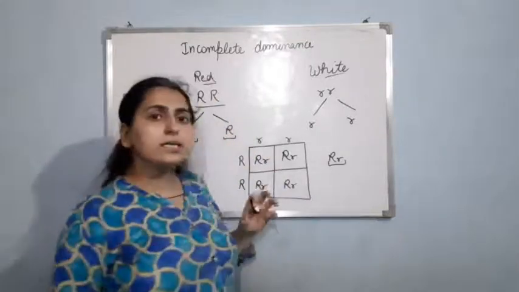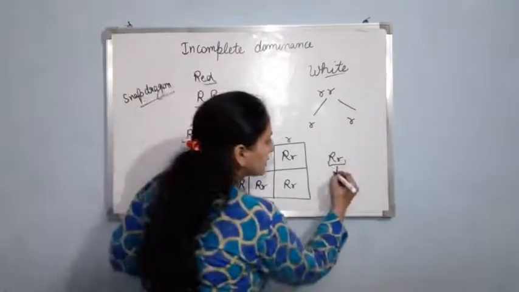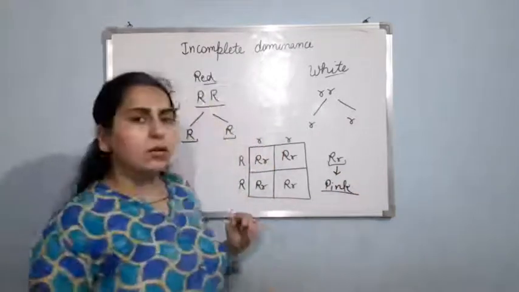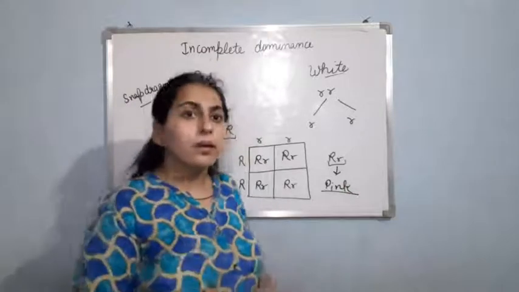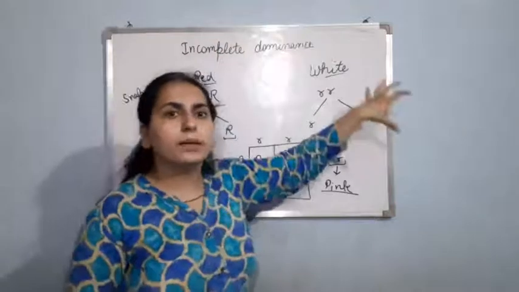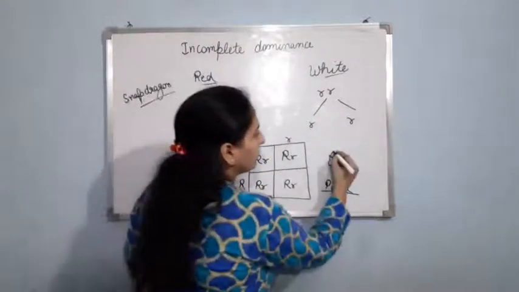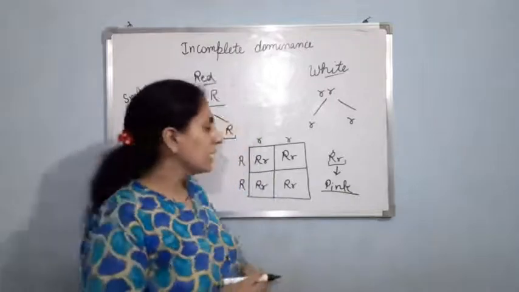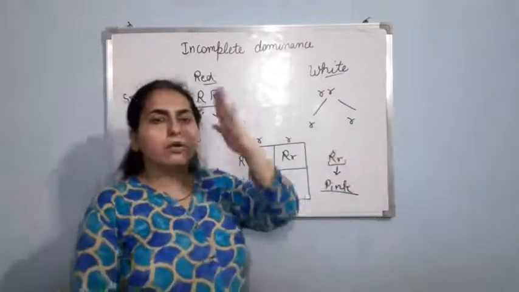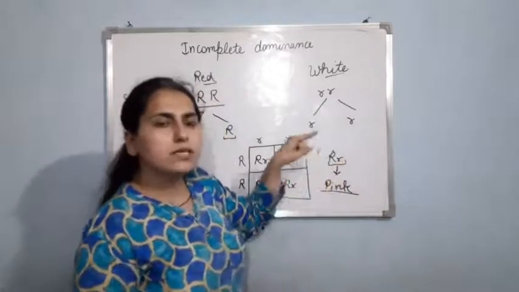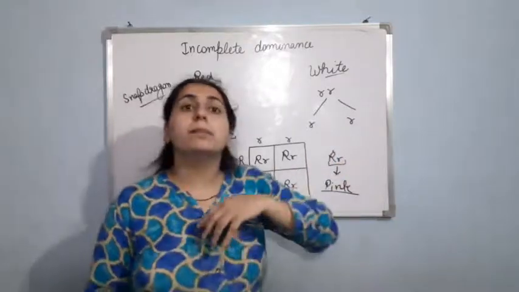But now what is happening here? This is pink in color. Now here comes the question, why? Because it is showing incomplete dominance. This capital R is showing incomplete dominance. It is not able to mask or hide the effect of the small r allele completely.